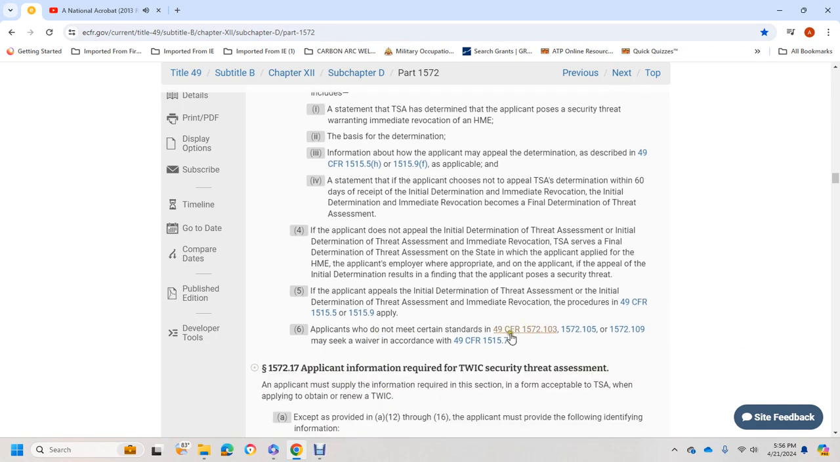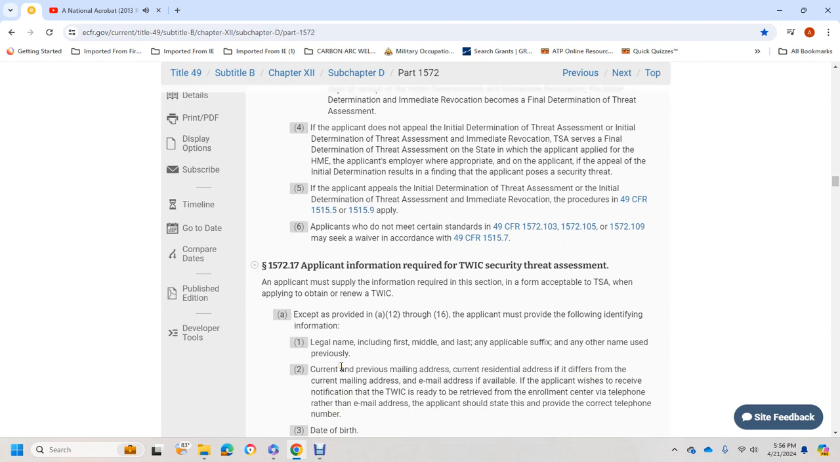An applicant who does not meet certain standards of Title 49 CFR 1572.103, 1572.105, or 1572.109 may seek a waiver in accordance with Title 49 CFR 1515.7 and 1572.107. Applicant information required for the TWIC threat and security assessment: the applicant must supply the information required in this section, acceptable to the TSA, when obtaining or renewing a TWIC.